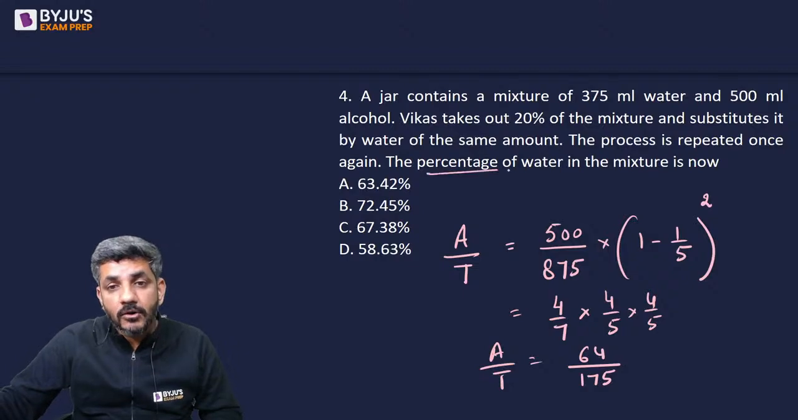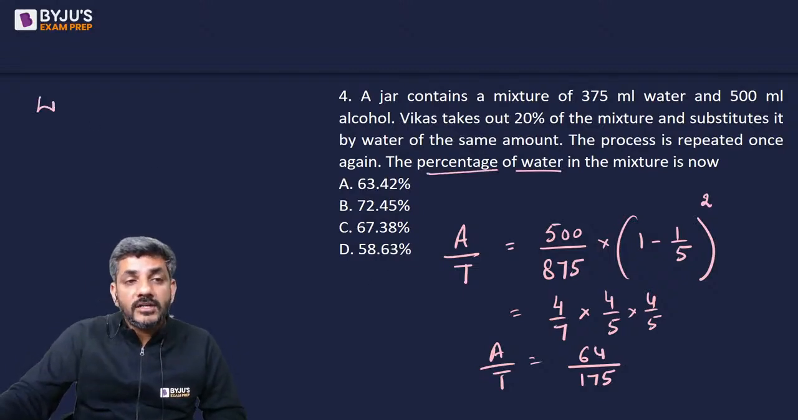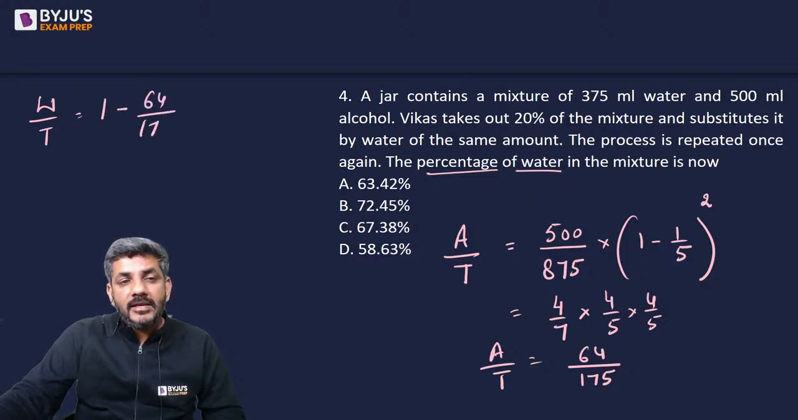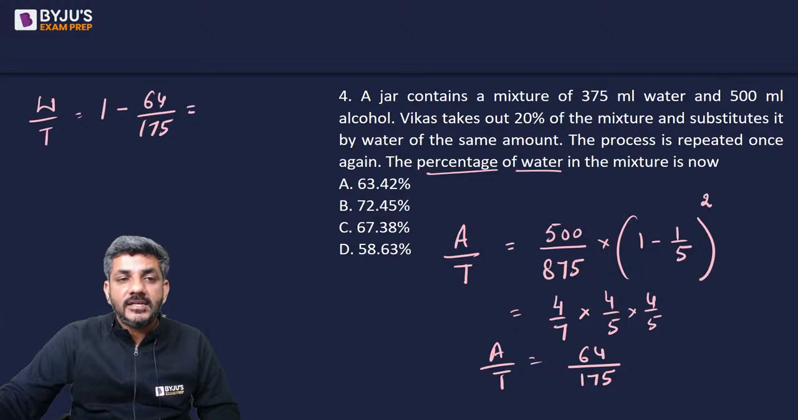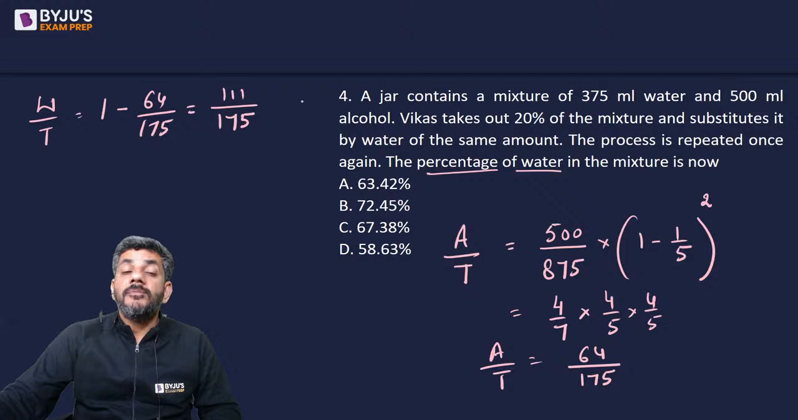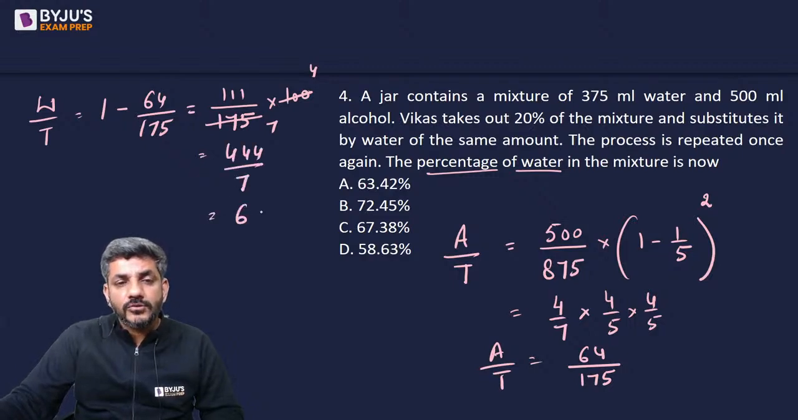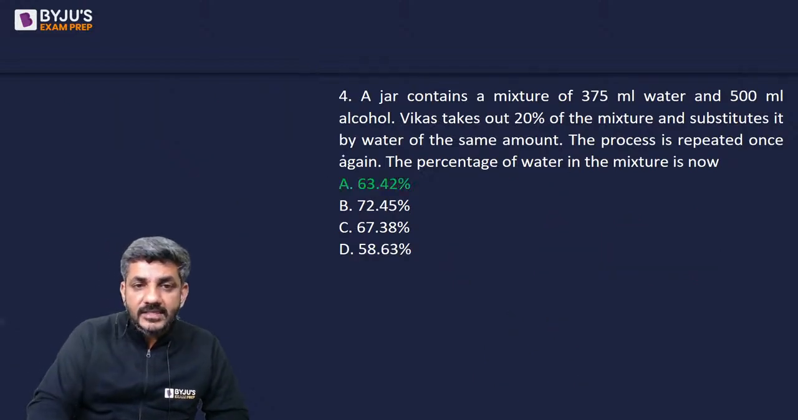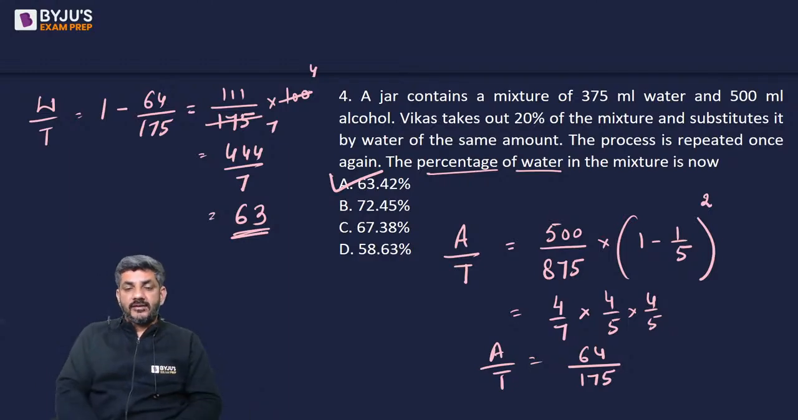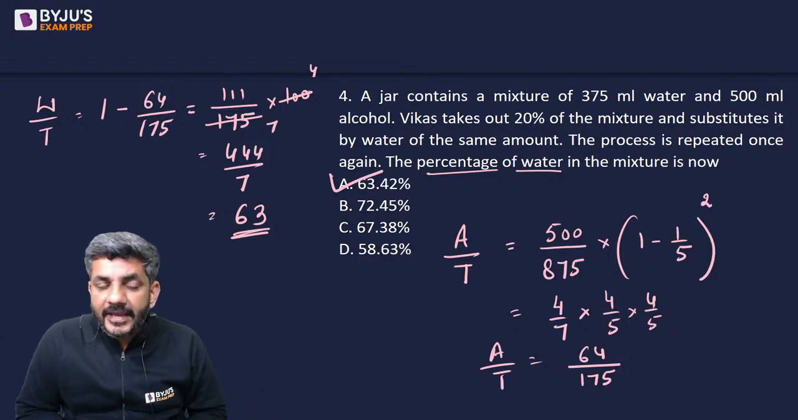But question is talking about percentage of water. तो water कितना होगा out of total? It is 1 minus alcohol. So 1 minus alcohol will be the proportion of water. It is 36 plus 75, 111 divided by 175. हमसे वो परसेंटेज पूछ रहा है तो 100 से मल्टीप्लाई कर देते हैं. 25 4s are 25 7s are. I have 444 divided by 7, which is very close to 63 के करीब. So my answer is option A, that is 63.42% is the right answer. So option A is the right answer.